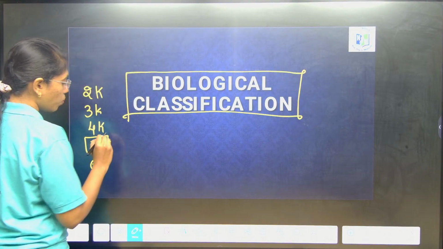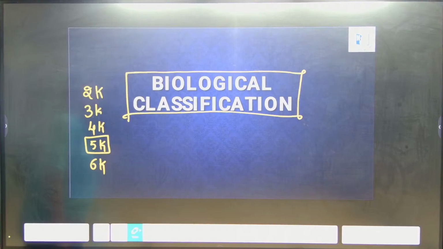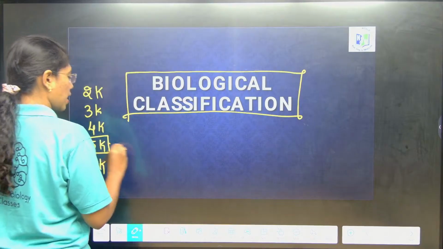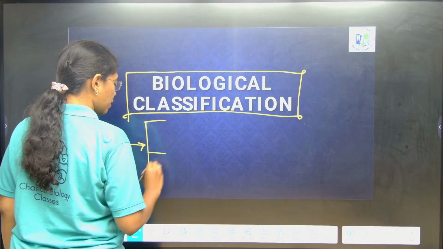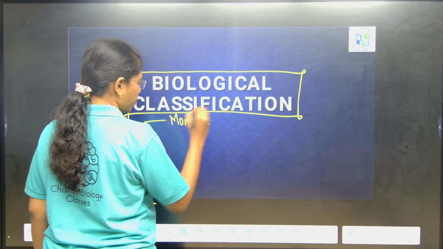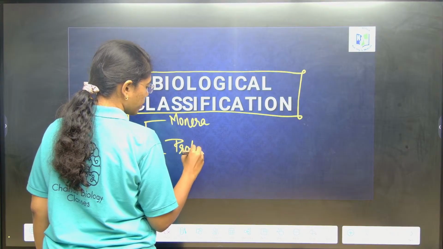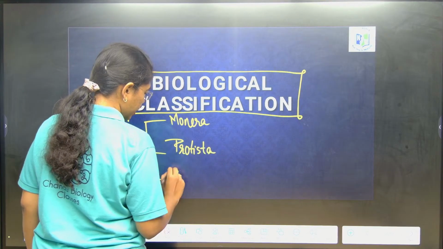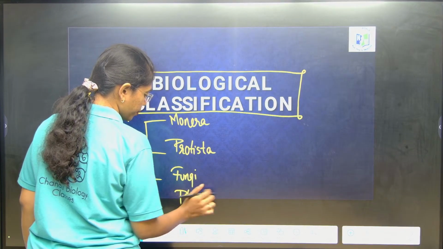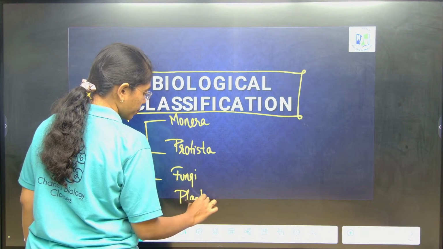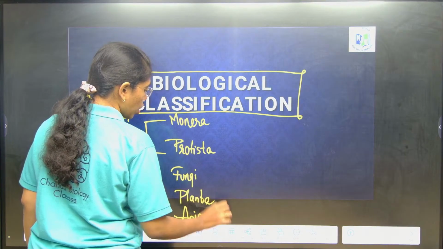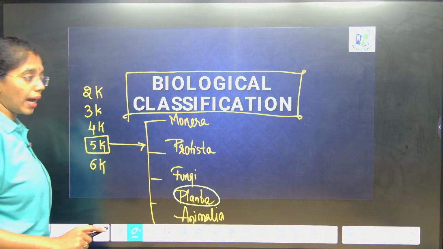The 5 kingdom system is the most standard, most widely accepted system of classification. From the 5 kingdom system we have 5 kingdoms, that is kingdom Monera, Protista, Fungi, Plantae, and Animalia, of which we are going to take the kingdom Plantae.